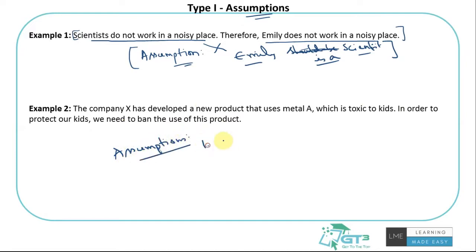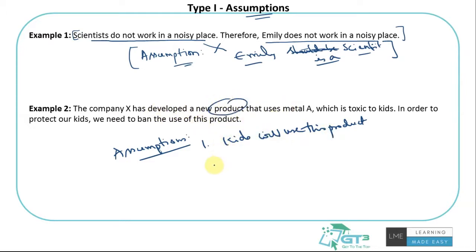One assumption is that kids will use this product. Because if the kids do not use this product or do not come in contact with it, then there is no problem with this product at all. Even if it's dangerous to kids, if kids are not going to get in touch with it, there's no issue. We have quite a few things like rat poison which could be dangerous to anyone, and generally the instructions would read, make sure that kids do not get in touch with that, do not touch this or use this for any purpose. So the assumption is that the author thinks this product will be used by the kids.